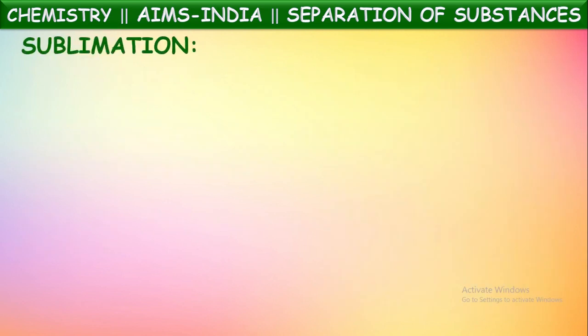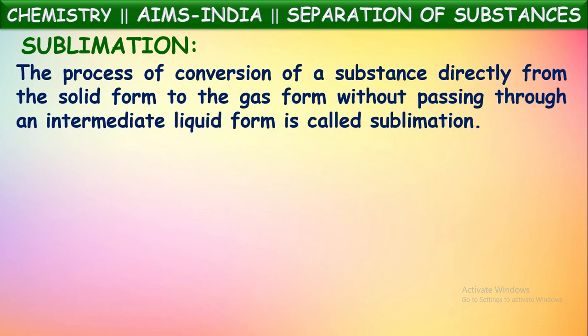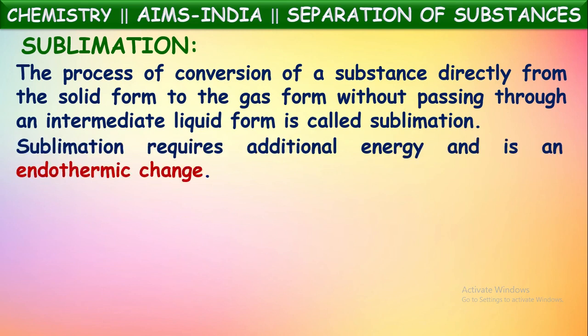Next technique, sublimation. The process of conversion of a substance directly from solid form to gaseous form without passing through an intermediate liquid form is called sublimation. Sublimation requires additional energy, which means we need to heat the substances.